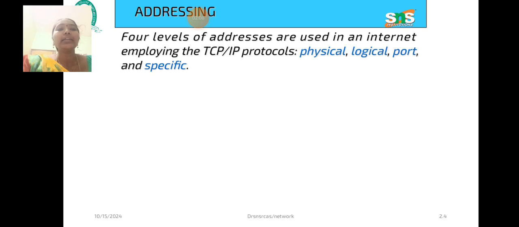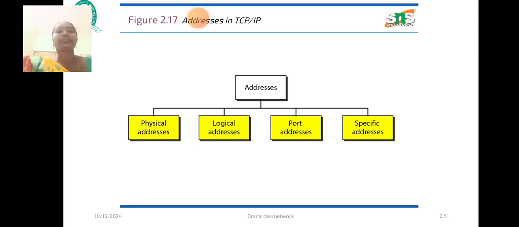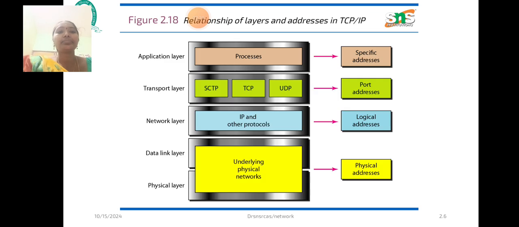So here we are using the addressing concept, that 4 levels of addresses are used in the internet employing TCP protocols, that is physical, logical, port and specific. So here we have 4 addresses, that is physical address, logical address, port address and specific address. First we are going to see the application layer, transport layer, network layer, data link layer and physical layer.